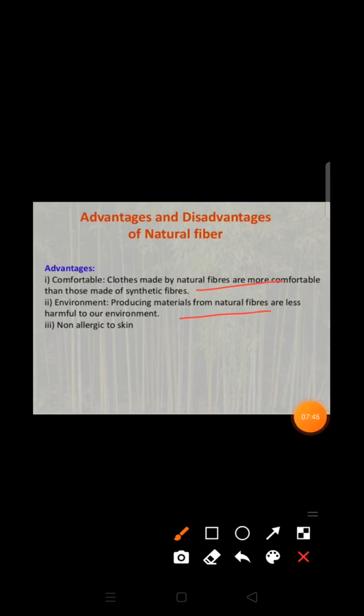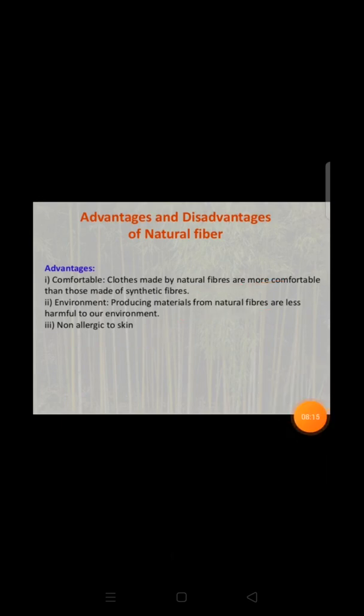These natural fibers are non-allergic to skin. They do not cause any harm to our skin, because they are non-allergic, so they can be used by anyone. And cotton clothes or cotton fibers allow sweat to pass through them from our body in hot and humid weathers, so they are more comfortable.